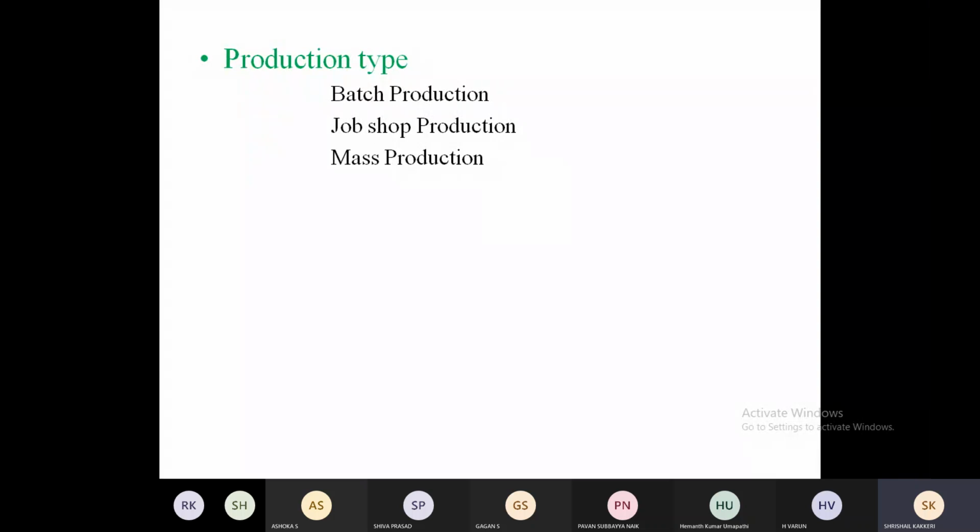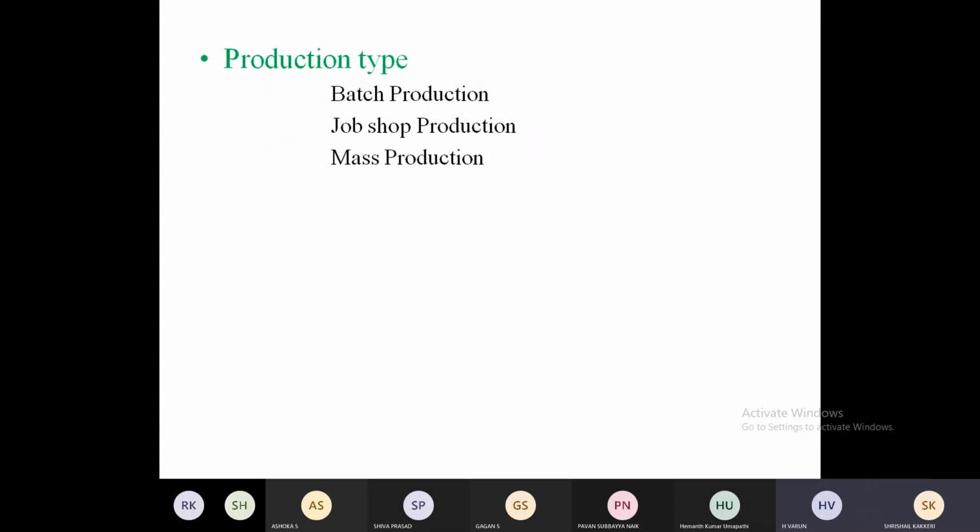The second one, batch production. The industry may receive an order of 3 different varieties in a batch. It has to complete, in a particular shift, 3 different products. That will be the nature of batch production. And mass production is the combination of all these. More than 100 different products will be made in different quantities. That is the mass production. I hope you are understanding job production, batch production, and mass production.